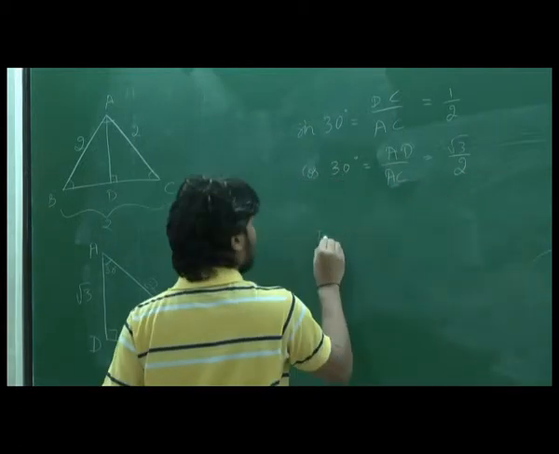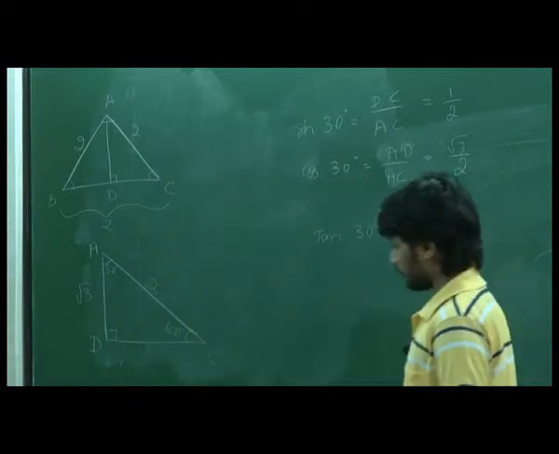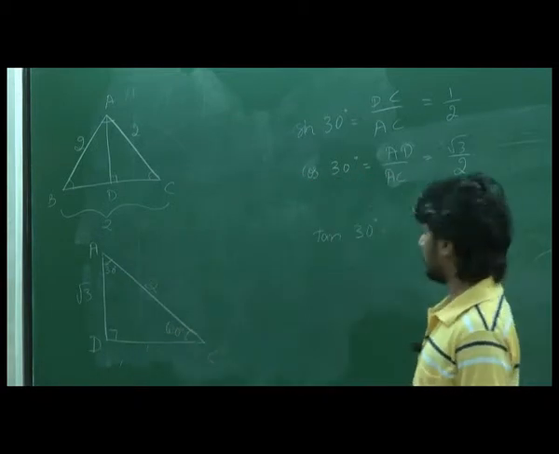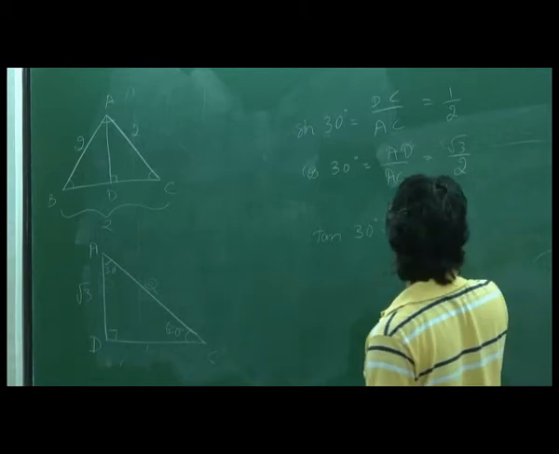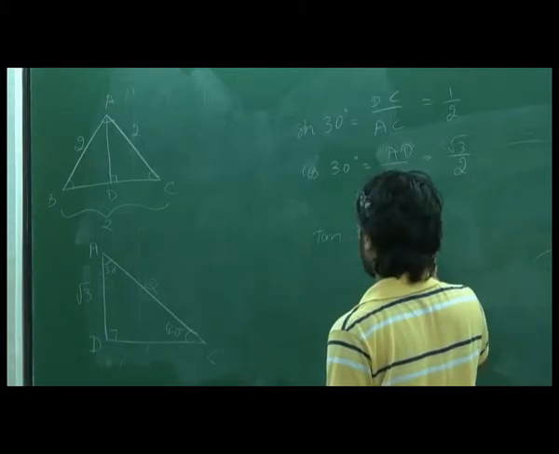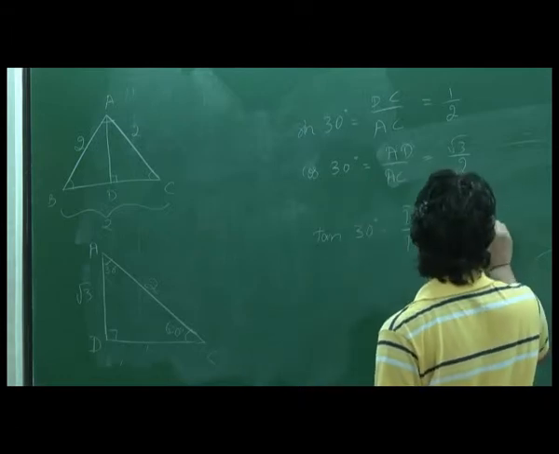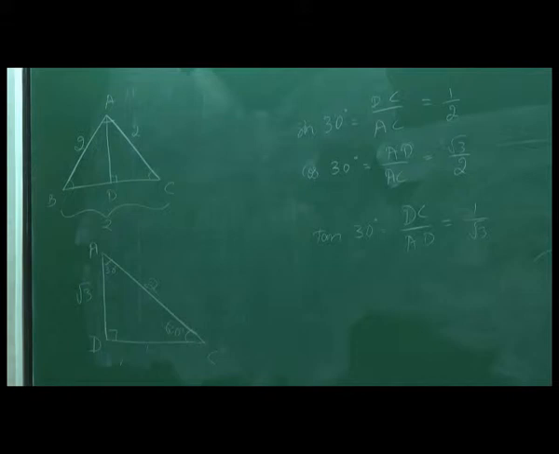Fantastic. So now let's do tan 30. What is tan 30? Opposite by adjacent, right? What is opposite? DC by AD. So this will be 1 by root 3. So what would be cot 30? Root 3 by 1, that is just root 3. Okay. So all these 3 clear?